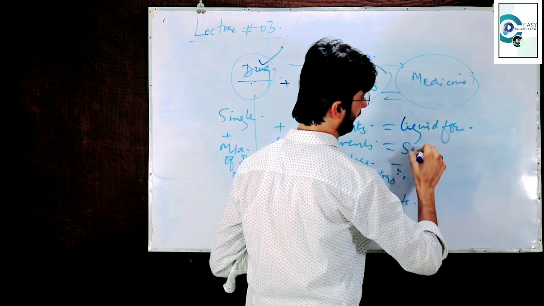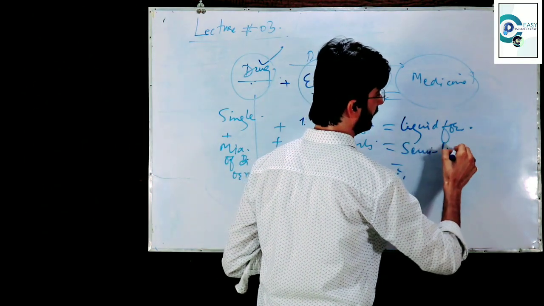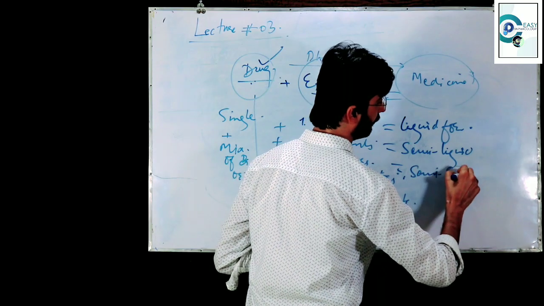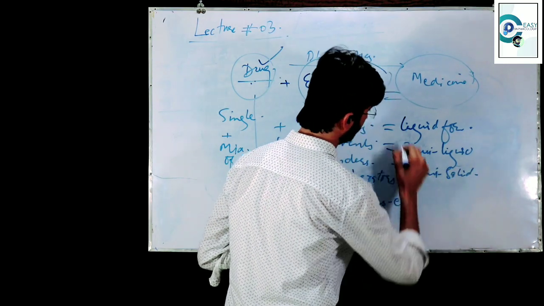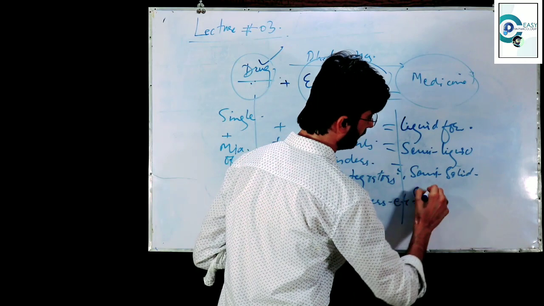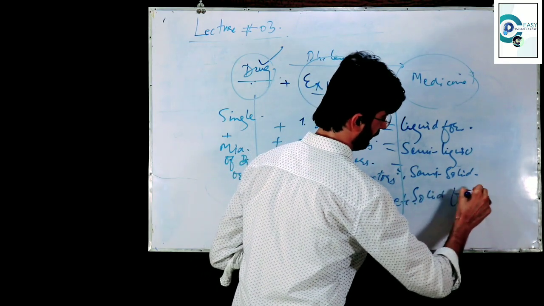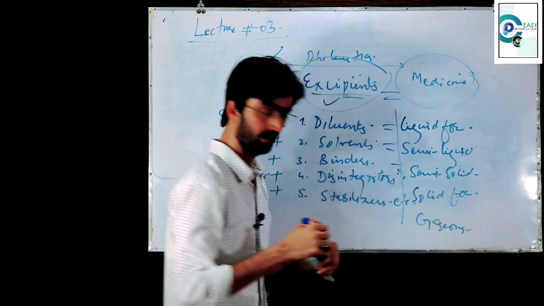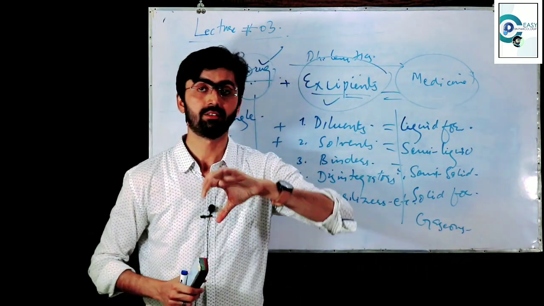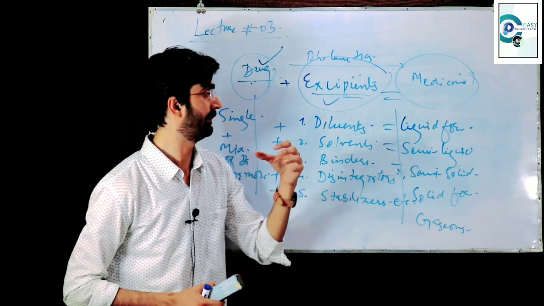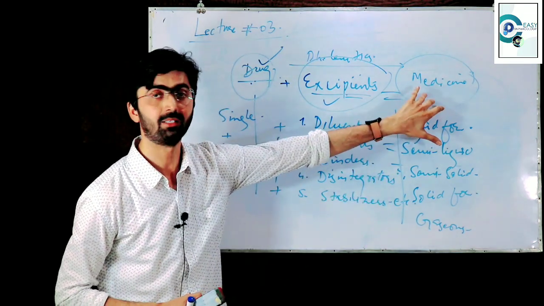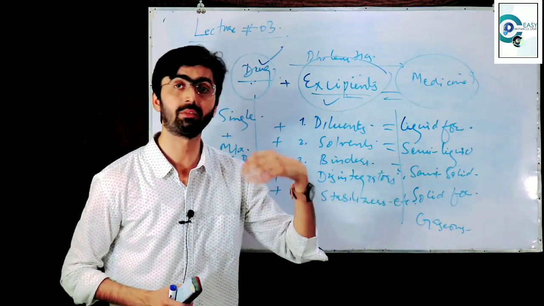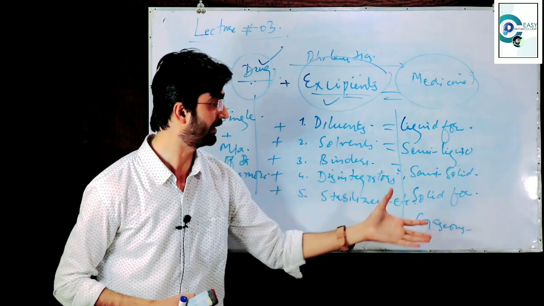Okay, it may be in semi liquid form, it may be in semi solid form, it may be in solid form, or it may also be in gaseous form. Okay, on the basis of the physical parameters, the medicine may be in liquid form, semi liquid form, semi solid form, or gaseous form.